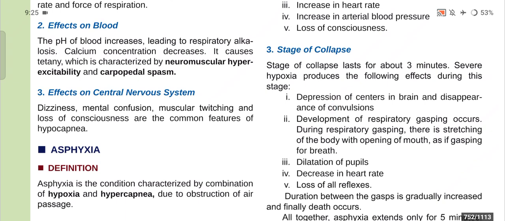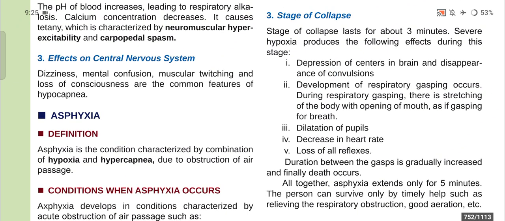Number three is the stage of collapse. The stage of collapse lasts for about 3 minutes, and severe hypoxia produces the following effects during this stage: depression of centers in the brain and disappearance of convulsion. Development of respiratory gasping occurs. During respiratory gasping, there is stretching of the body with opening of mouth as if gasping for breath.